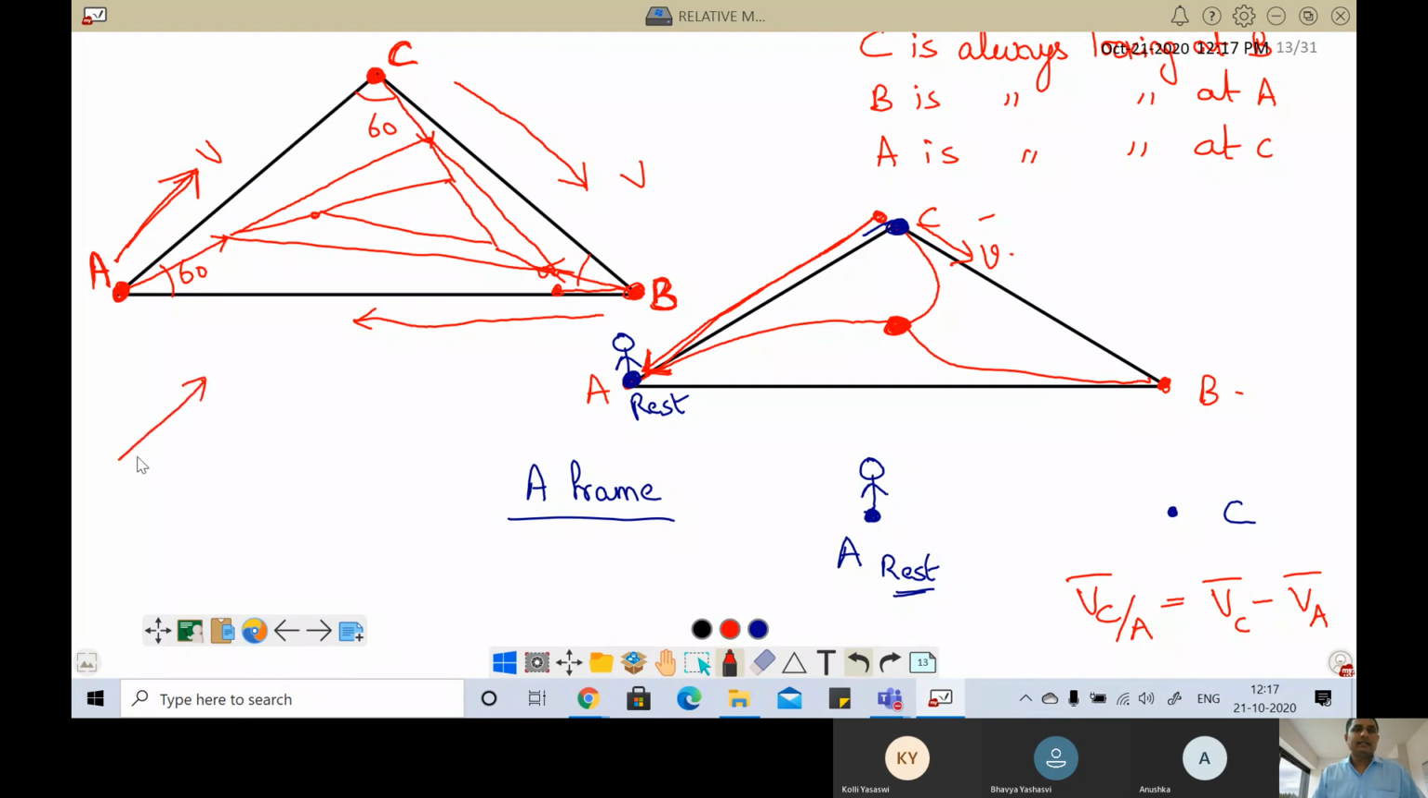This is A at an angle of 60. Tell me, what are its components? This is V cos 60, and this is V sin 60. That means we can write the velocity of A as what? Cos 60 is half, so V by 2 i cap, plus root 3 by 2 V j cap. Correct. Now, same way, let us see what C's velocity is.